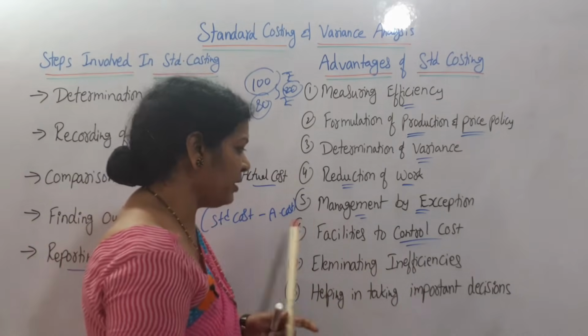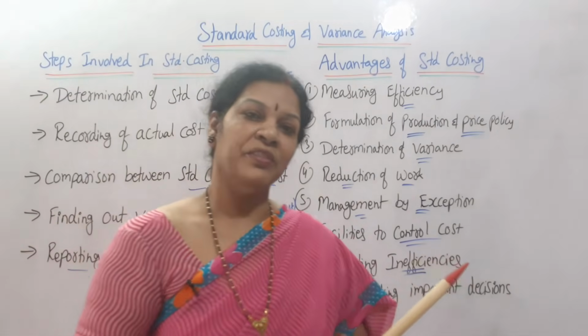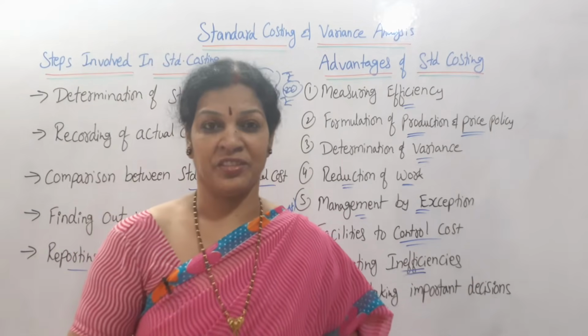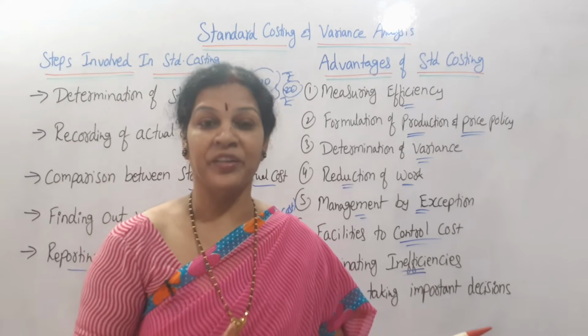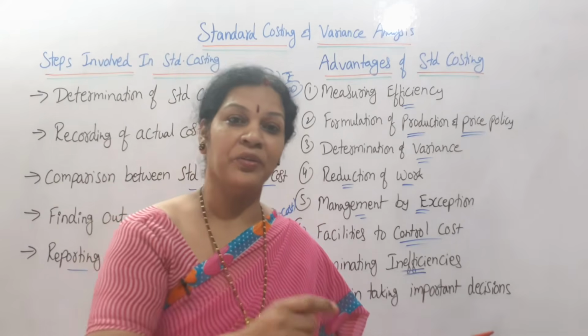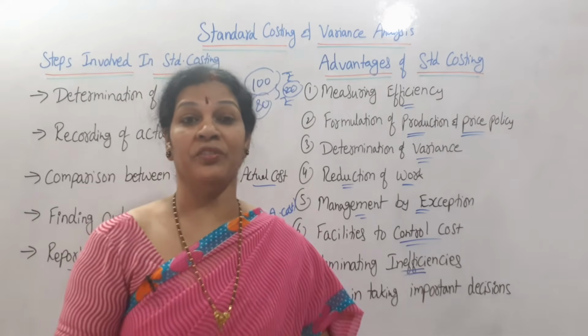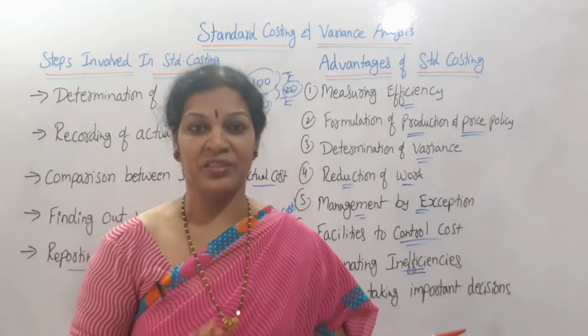Next one is eliminating inefficiencies. Through standard deviation and variance analysis, you will come to know the inefficiencies. Where we are having the problem, identify it, and there you have to focus, and how to overcome those inefficiencies, so that you can make a plan through this.